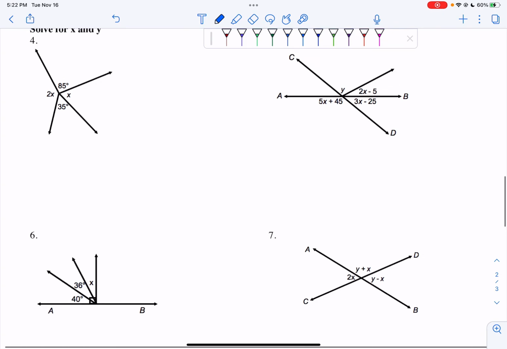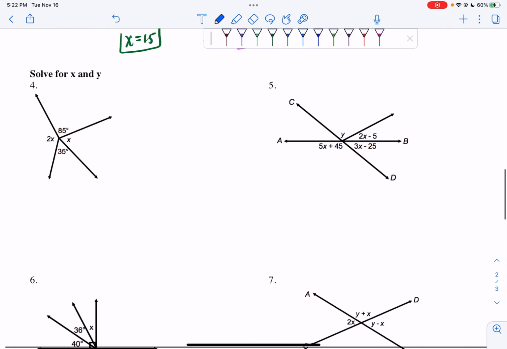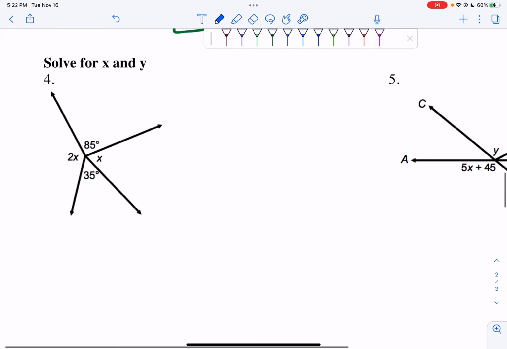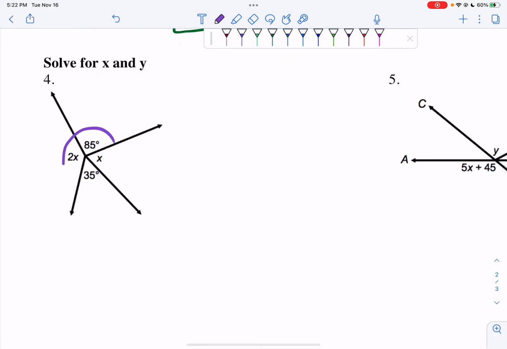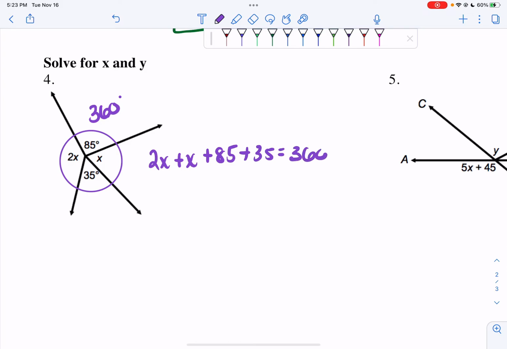In some of these, we're going to need to solve for x, and we're going to have to solve for y. If I look in this visual, I know that I'm doing my angles around a point and setting them equal to 360. So let's do that right now. So I have 2x plus x plus 85 plus 35 equals 360.